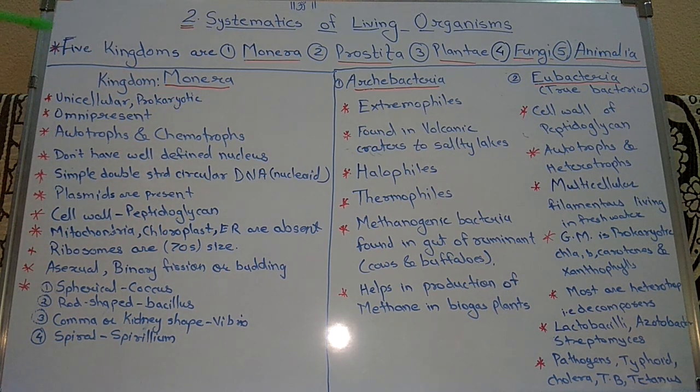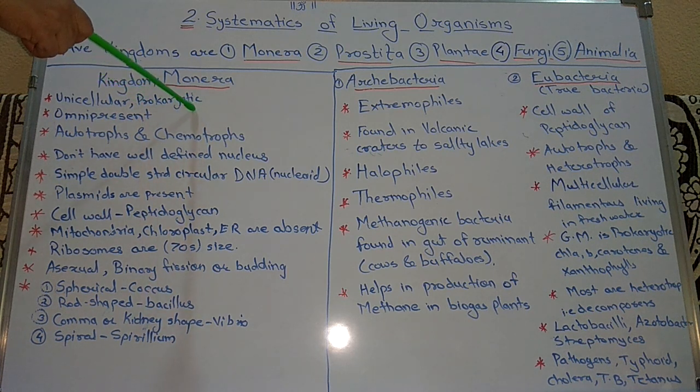You know that there are two types of cellular organization, prokaryotic and eukaryotic. The primitive type of cell organization is called prokaryotic. The characters of the prokaryotic cell: there is no well-defined nucleus, membrane bound organelles are absent, and simple double stranded circular DNA is present.